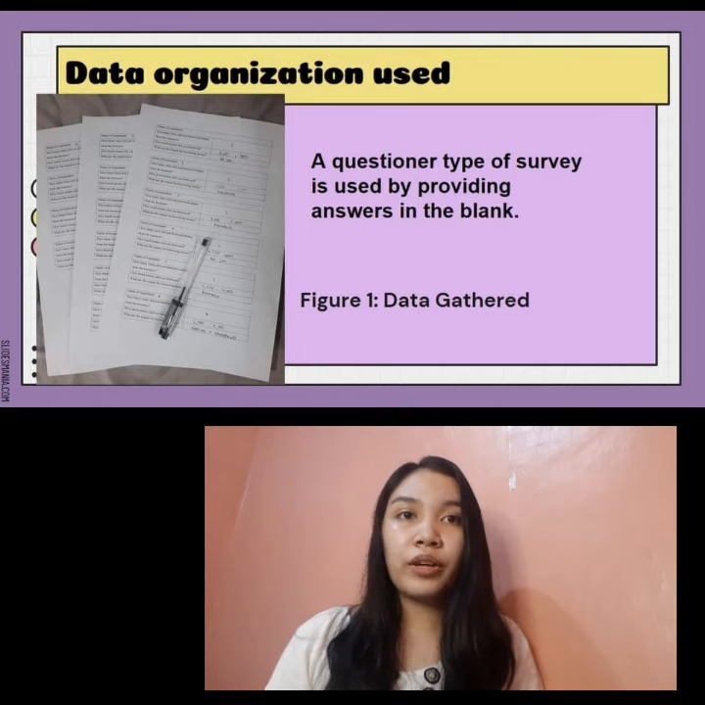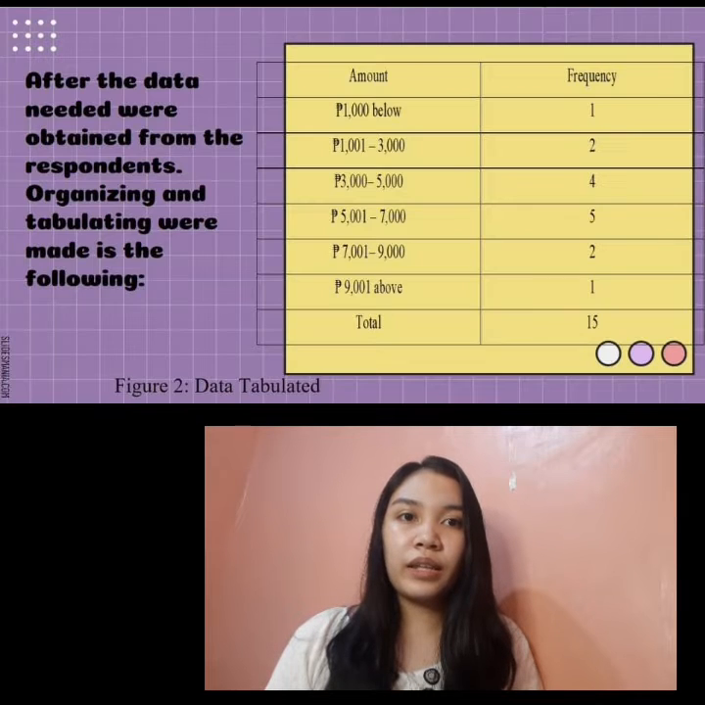The data organization used. A questionnaire type of survey is used, by providing answers in the blank. These are the data we have gathered from the borrowers. The data needed were obtained from the respondents, and our organizing and tabulating were made in the following.